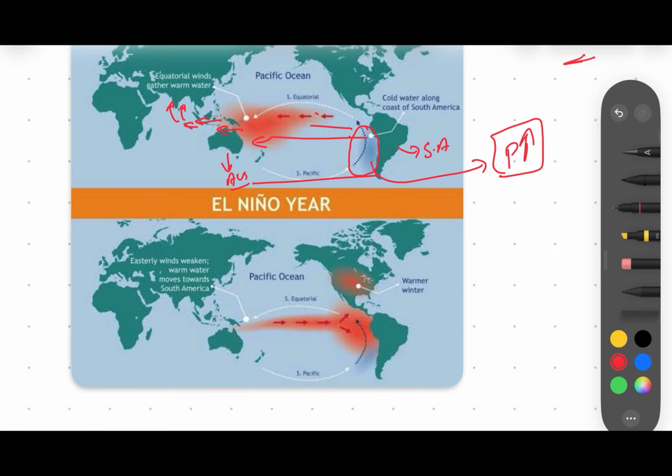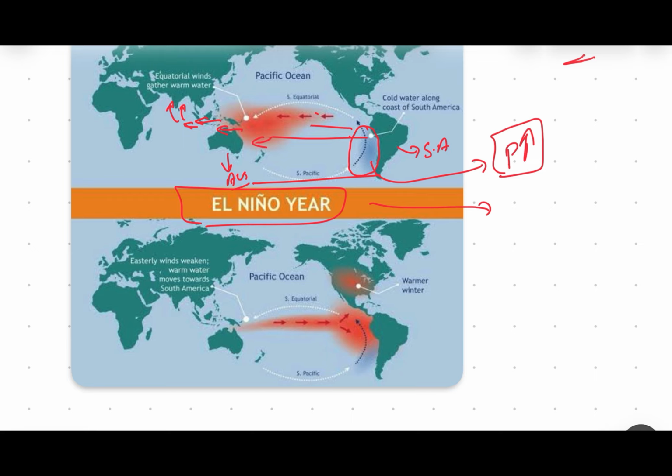And now the El Nino year. You can say El Nino and La Nina are El Nino Southern Oscillations in the Pacific Ocean, which impact the climate all around the world. So now just take its opposite.